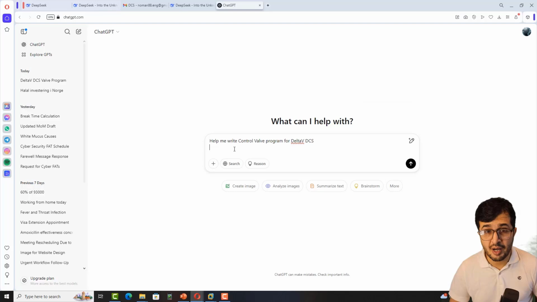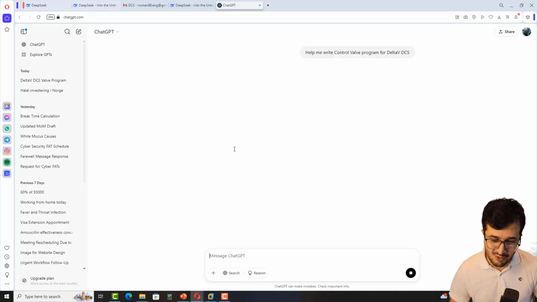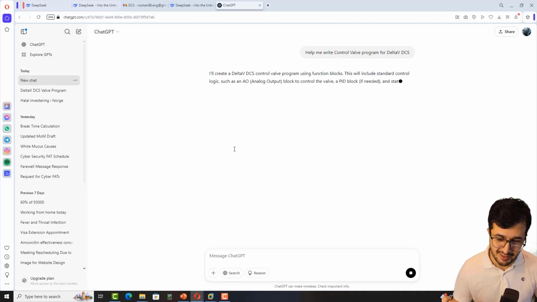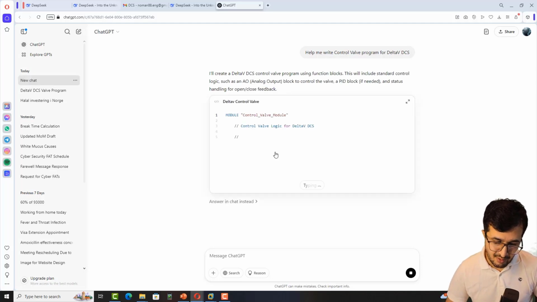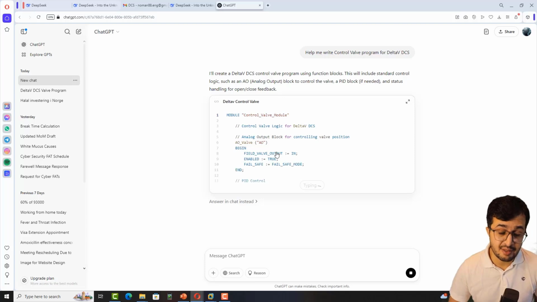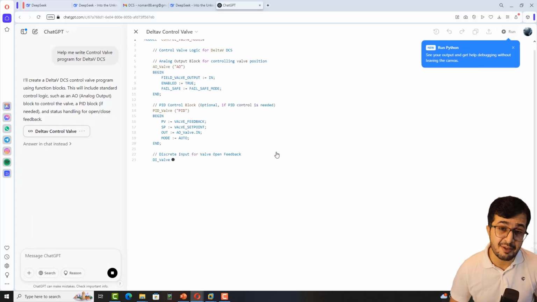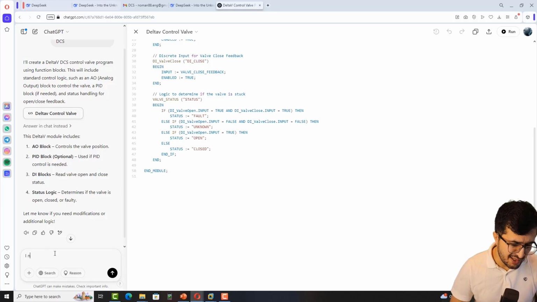So it's time to write the same commands on ChatGPT and see the response. Help me write a control program for DeltaV DCS. We got something at least in response, and the response was comparatively very quick. I would say I need FBD blocks specific to DeltaV DCS, not generic.